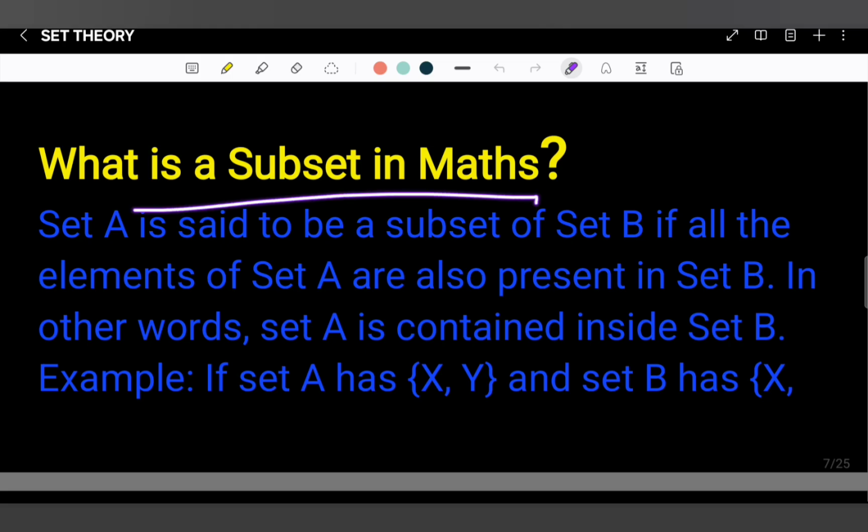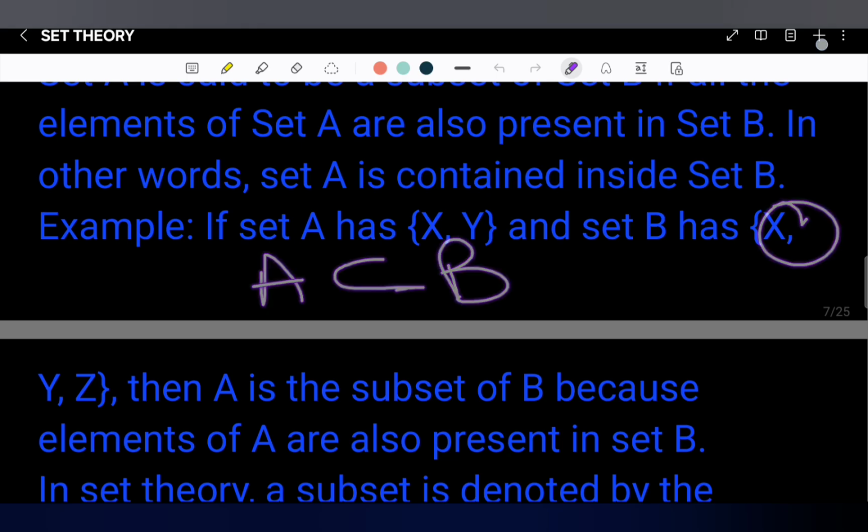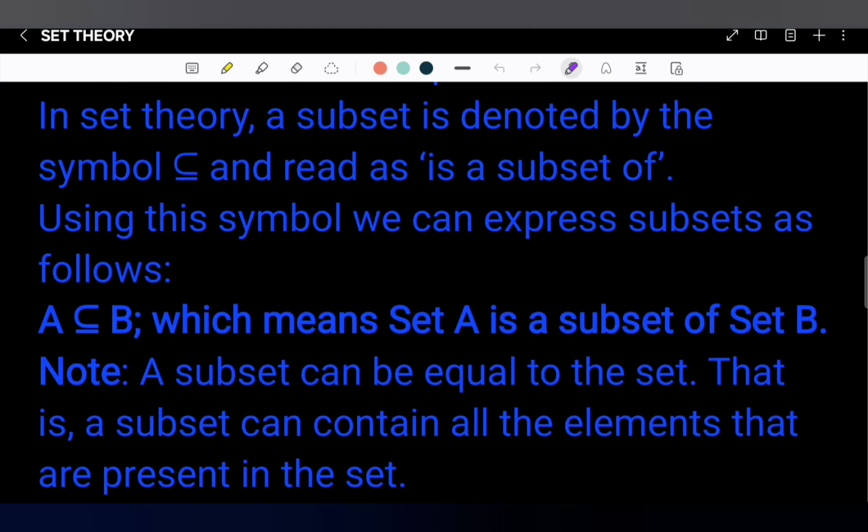What is a subset in maths? Let set A be said to be a subset of set B if all the elements of A are also present in set B. In other words, set A is contained inside set B. For example, if A equals {x, y} and B equals {x, y, z}, you can see that the complete A is a part of B. So we can say that A is a subset of B. In set theory, the subset is denoted by a particular symbol, and it is read as 'is a subset of'.